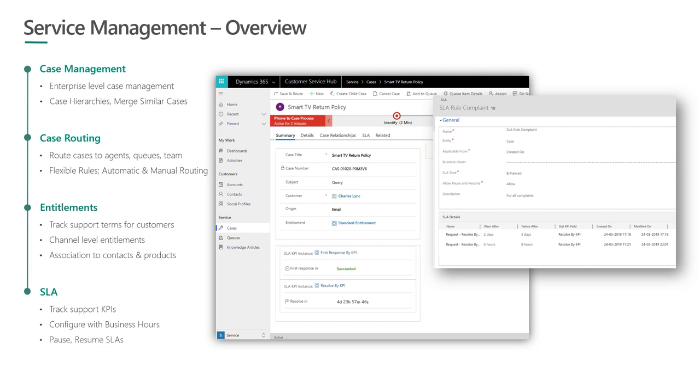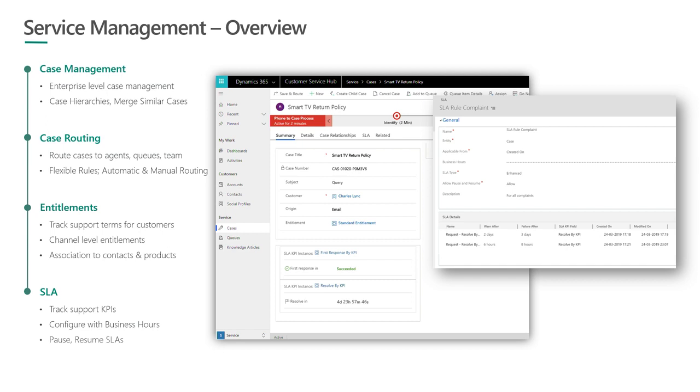SLAs, again, it's a great way to track support KPIs. We ship two different KPIs, first response and case resolution. You can set those KPIs, which means that you can define in how much time the case needs to be resolved when it got created, or in how much time the first contact needs to be made with the customer after the case got created. You can also set up failure actions, warning actions. Let's say if any of these KPIs are not met, do you want to send an escalation email to the supervisor, or mark the case as escalated, or simply send a warning email to the owner of the case. So all those scenarios can be easily enabled.